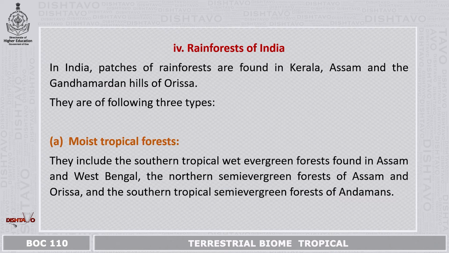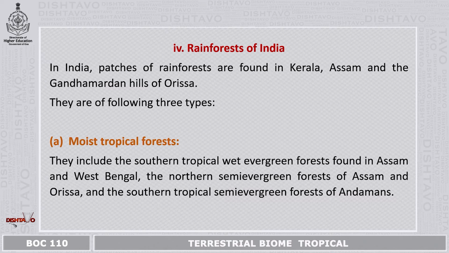Next are the rainforests of India. Now in India, the patches of rainforest are found in the states of Kerala, Assam and in Orissa. There are three types of rainforest which are found and they are classified as under. First is the moist tropical forest.